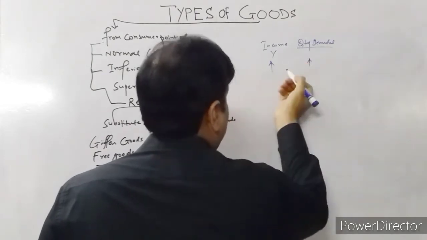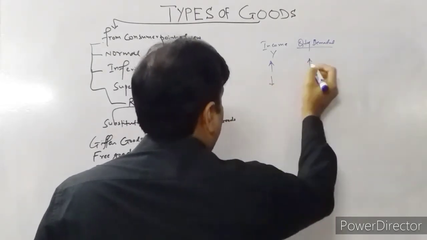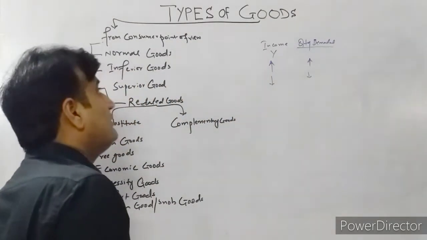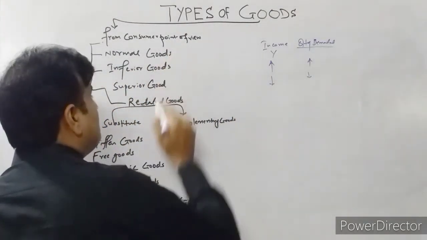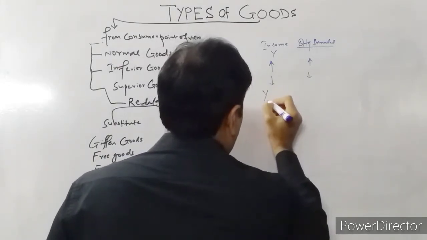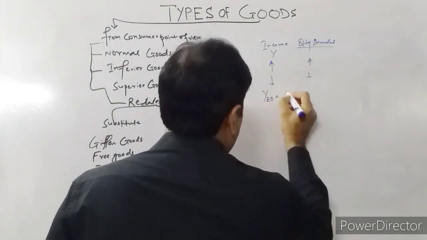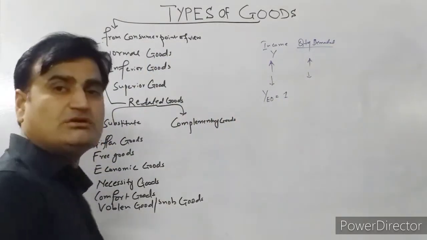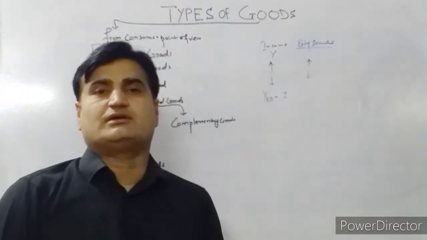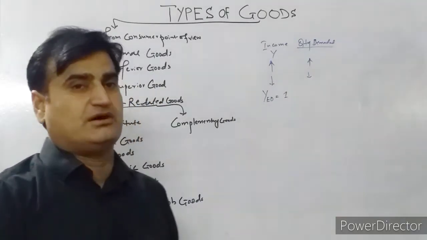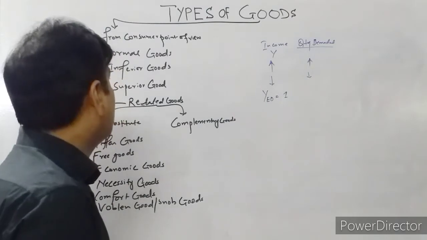When income decreases, quantity demanded decreases. So, income elasticity of demand for normal goods is equal to 1. Normal goods can be defined as goods related in such a way that increase in income increase the demand for that goods.